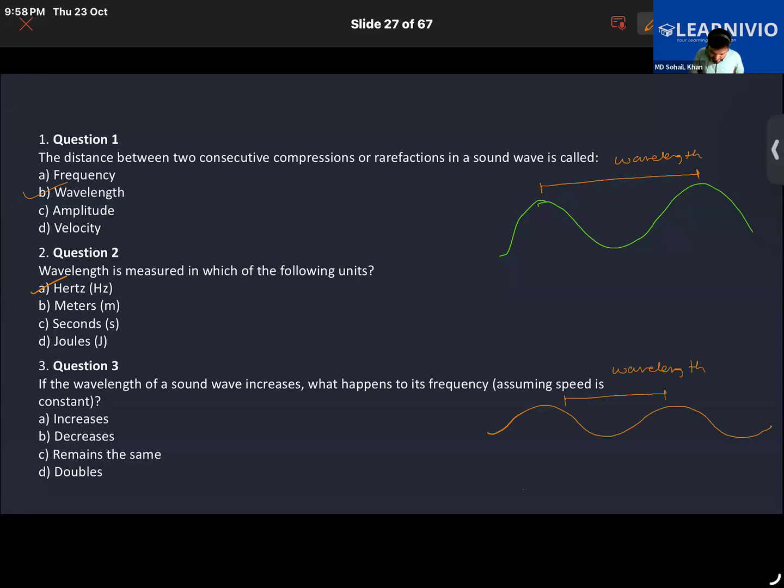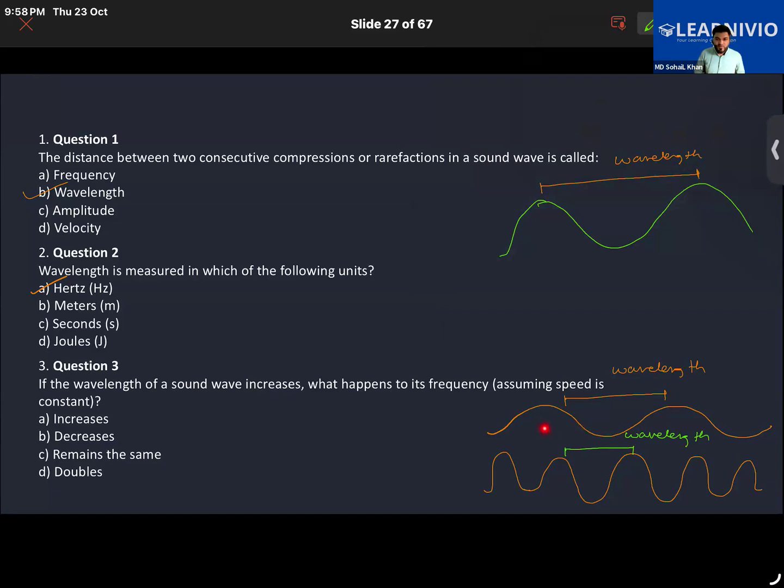Then you have another sound wave whose waves are like that. And say that this is its wavelength. Clearly, the second one has a shorter wavelength. So what happens to the wavelength? It decreases. Exactly.